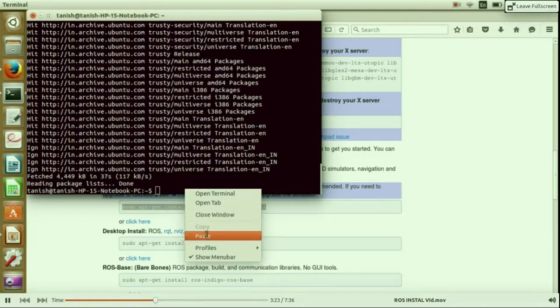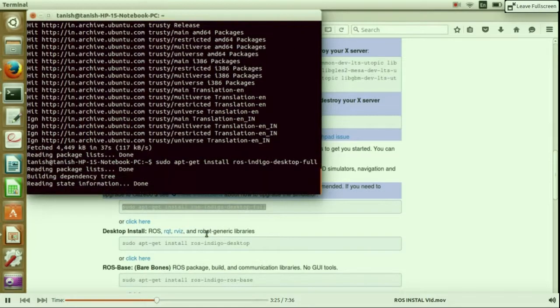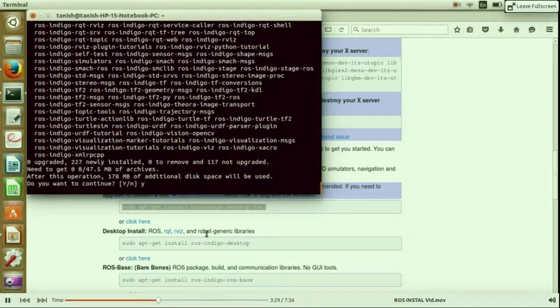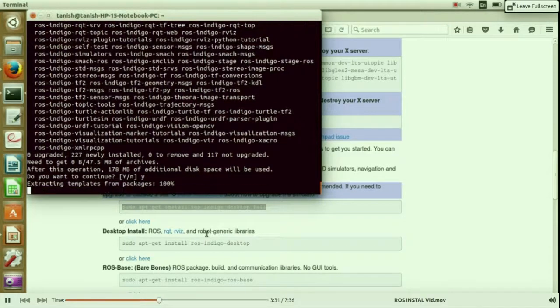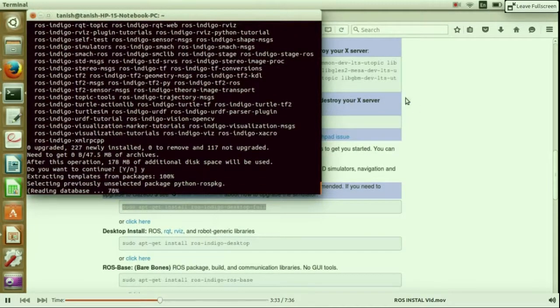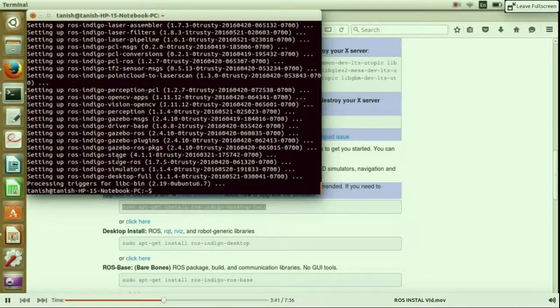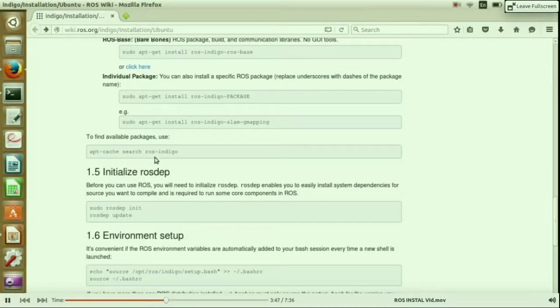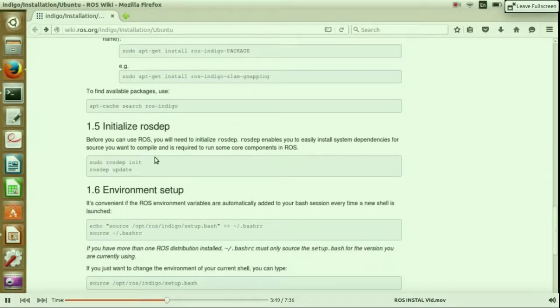I recommend you to have the full installation so that you don't have to install other packages later. Just simply copy the command. I'm again skipping the part as it takes a bit of time. So our next step is to initialize rosdep.